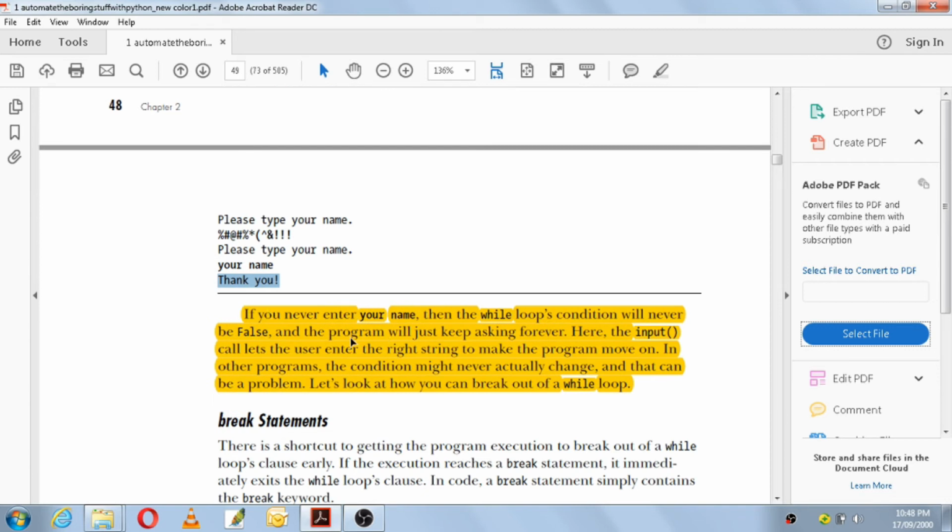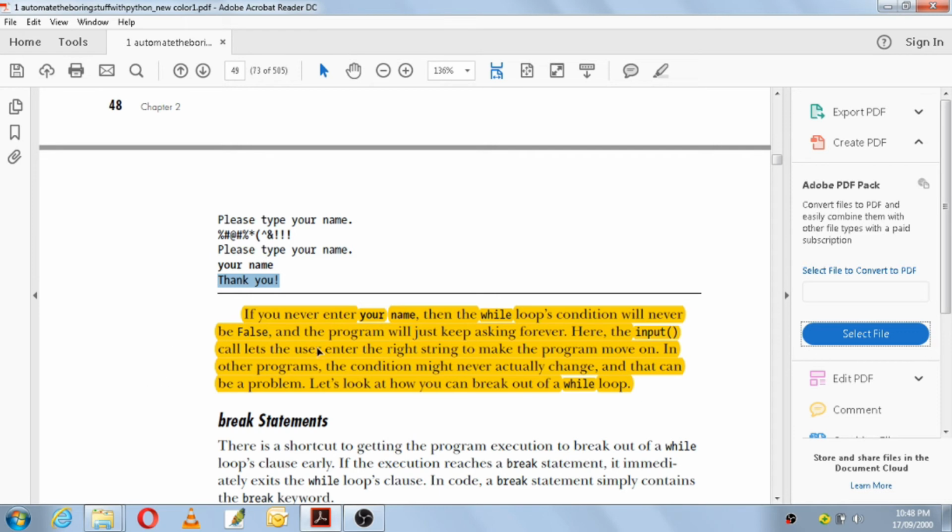If you never enter your name string, then the while loop's condition will never be false and the program will just keep asking forever. Here the input function call lets the user enter the right string to make the program move on. In other programs the condition might never actually change, and that can be a problem. Here they have given you a chance to stop it, but in real programs there might be conditions where your while loop will never stop at all, so it will be a forever loop. You might enter into an infinite loop.